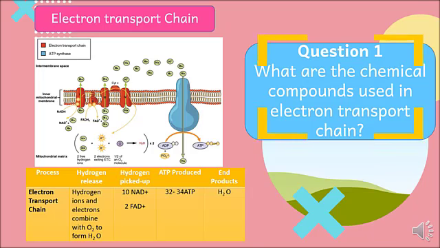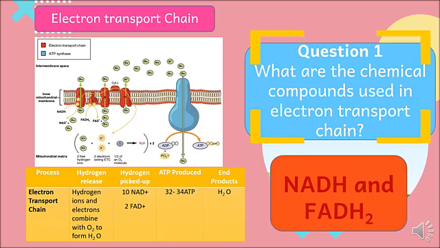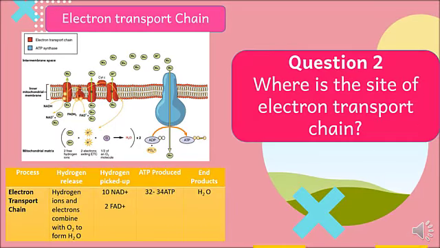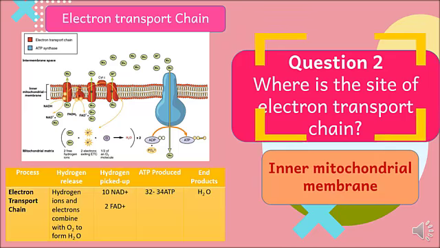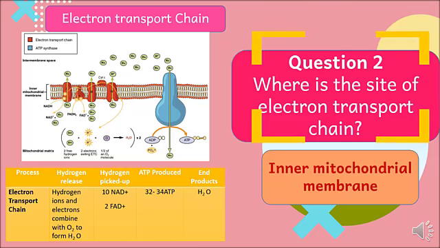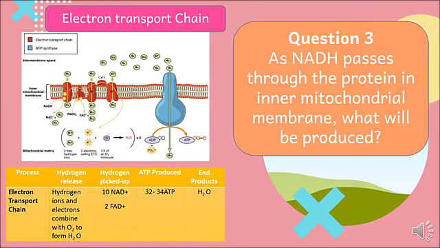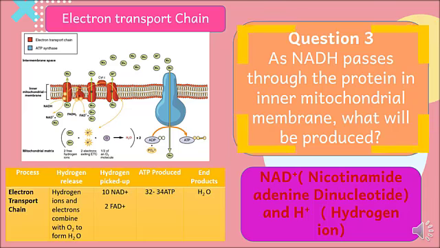Let us answer question number 1. What are the chemical compounds used in electron transport chain? NADH and FADH2 are used. Where is the site of electron transport chain? It happens in the inner mitochondrial membrane. Question number 3. As NADH passes through the protein in inner mitochondrial membrane, what will be produced? Nicotinamide adenine dinucleotide and hydrogen ions will be produced.